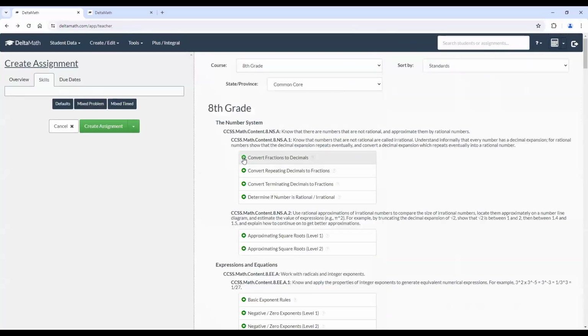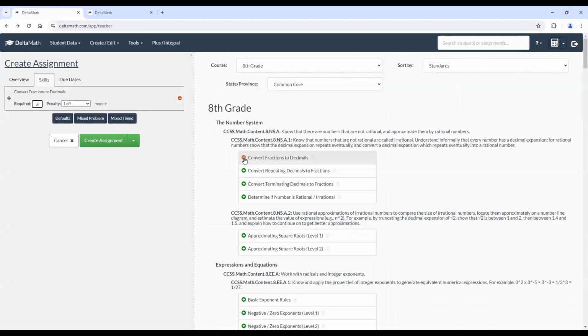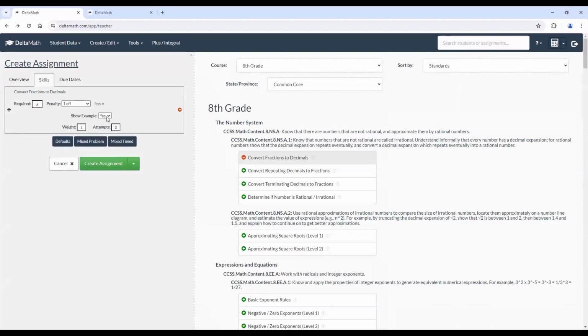I'm going to go ahead and add this skill by simply clicking this plus sign. Notice how many questions are required: 5 questions, so they're going to need to get 5 points. Are there any penalties? Show them an example, yes or no? How many attempts, and what's the weight of this skill? We can go ahead and add more.